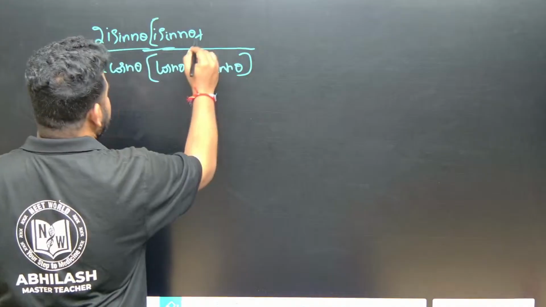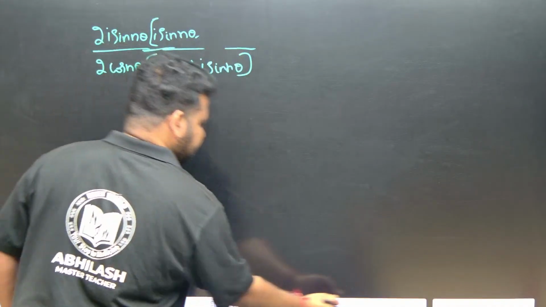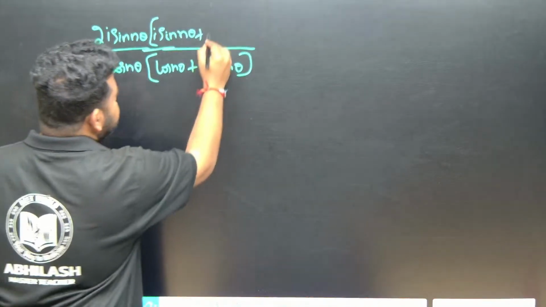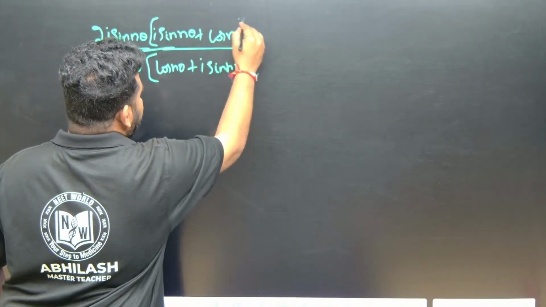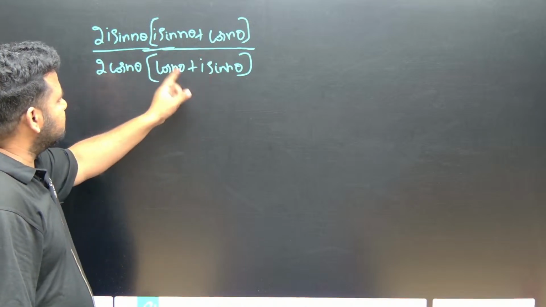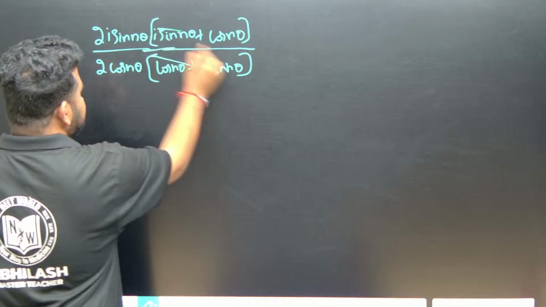So what we have written is correct: I sin n theta over cos n theta. Now see here, I sin n theta, cos n theta, cos n theta, this is the same, cancel it. That's it.